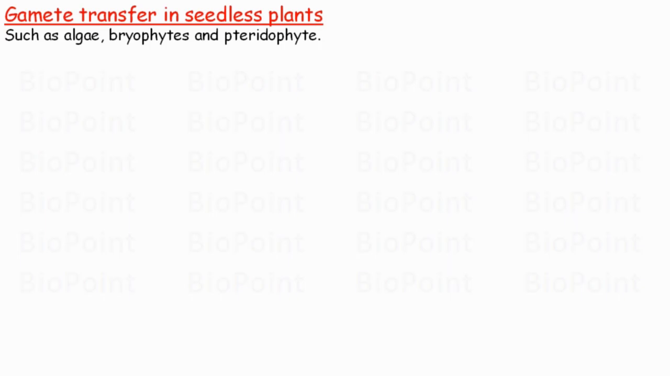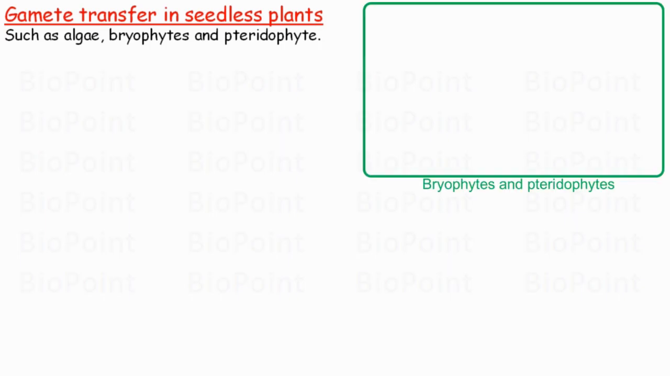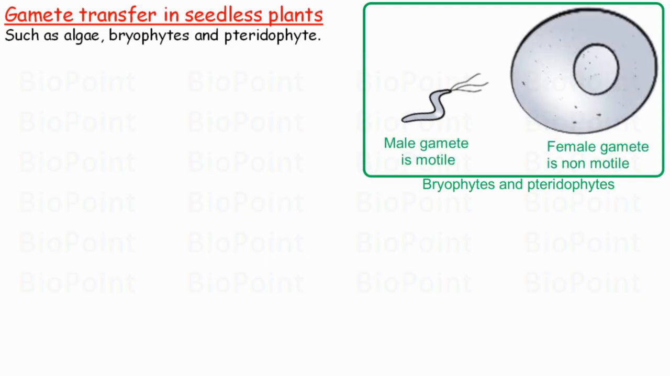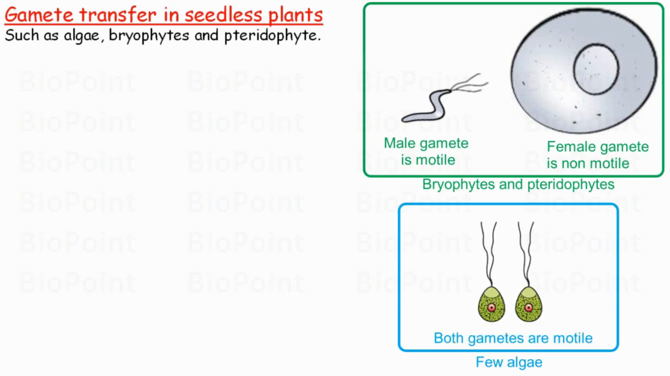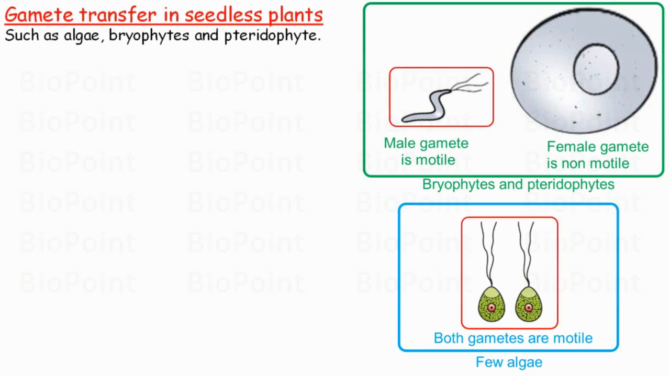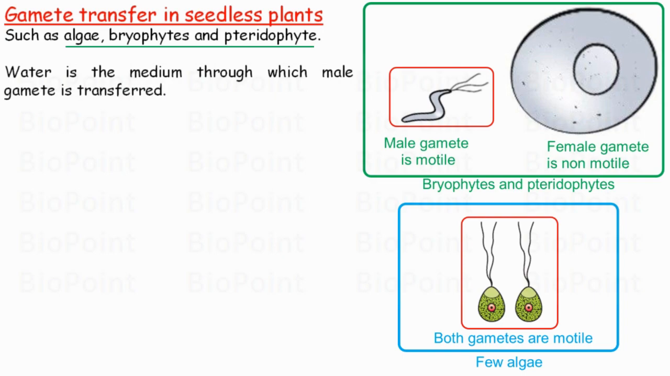As we have discussed, in bryophytes and pteridophytes, the male gamete is motile and the female gamete is non-motile. And in a few algae, both gametes are motile. In both these cases, there is a requirement of a medium through which the motile gamete, that is mostly the male gamete, moves. Thus, in case of algae, bryophytes and pteridophytes, water is the medium through which gamete transfer takes place.